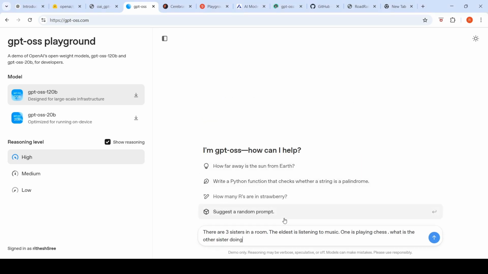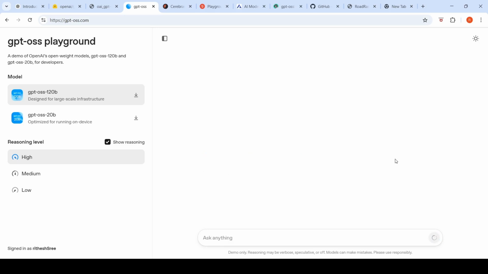So this is another open-ended question. There are three sisters in a room. The eldest is listening to music. One is playing chess. What is the other sister doing? Let's see what is the response from the model.